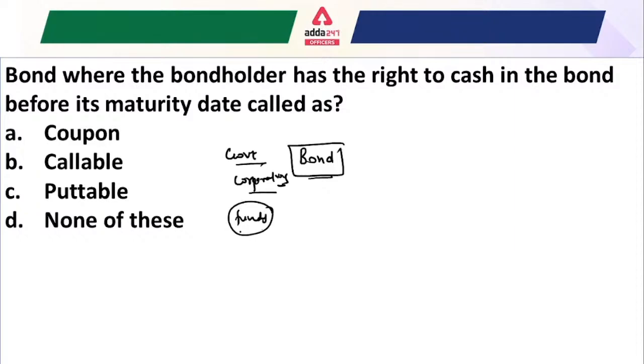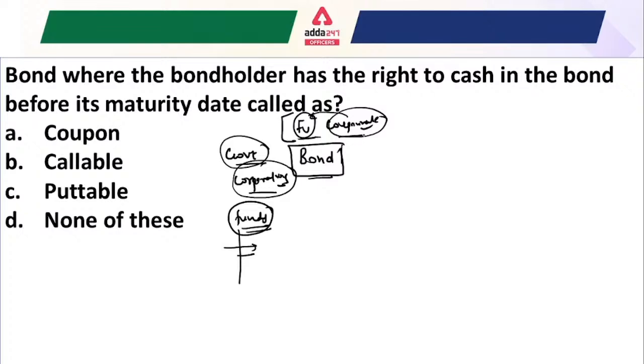Suppose the government wants to use the funds for road infrastructure or for making hospitals. Whatever the purpose is, the government and corporations issue the bond, and that bond has a face value and some coupon rate. The coupon rate is basically the interest rate given on the face value of the bond. So whenever you find any question related to a bond, you have to understand the face value and the coupon rate, which gives you the annual interest earned on the bond.